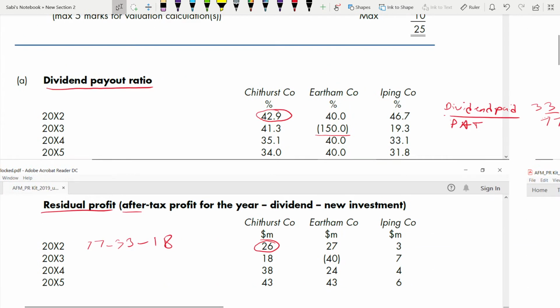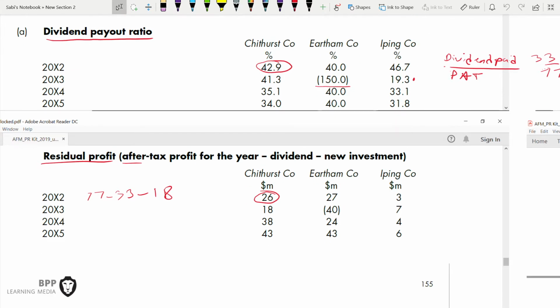The dividend payout ratio, if you see, it is reducing. 46.7 to 19.3, such a big reduction. This you need to mention. In 2003, this one. Then it increased to 33.1. Again, it reduced to 31.8. It's very unpredictable if you see. Increasing, decreasing, increasing, decreasing. And when you go to residual property, 3746. It's not so good.